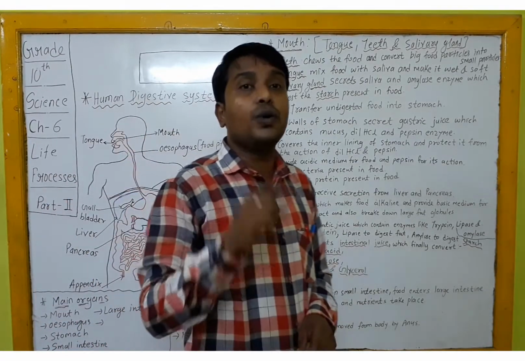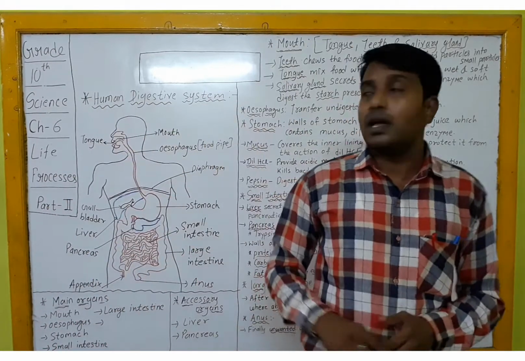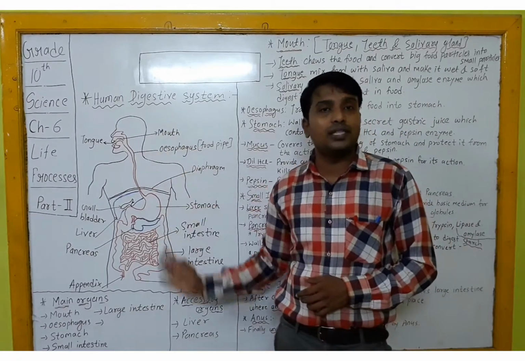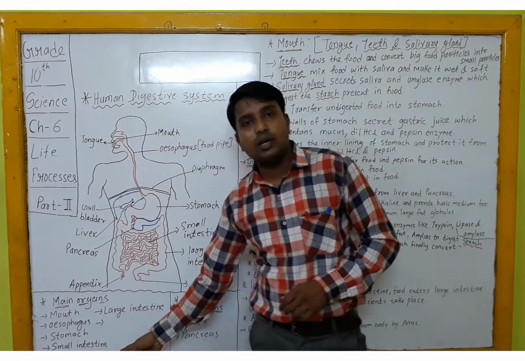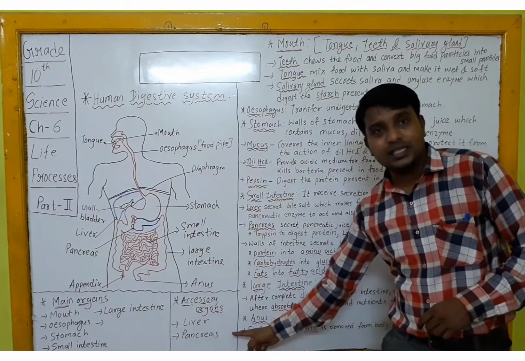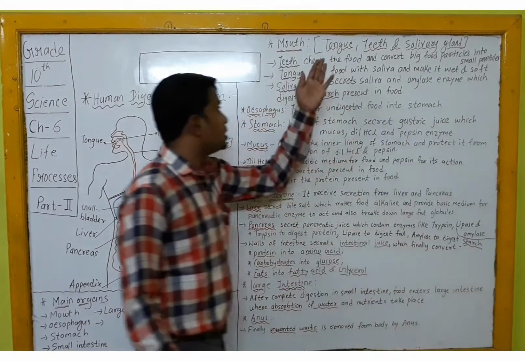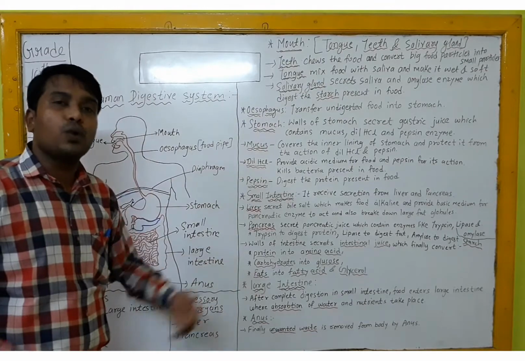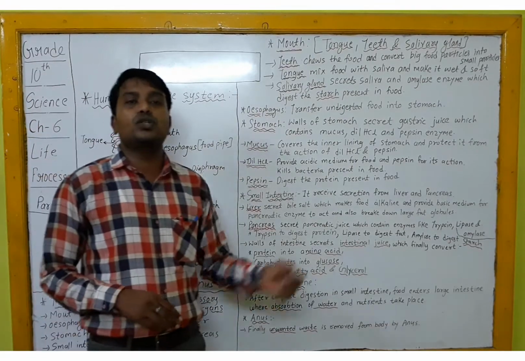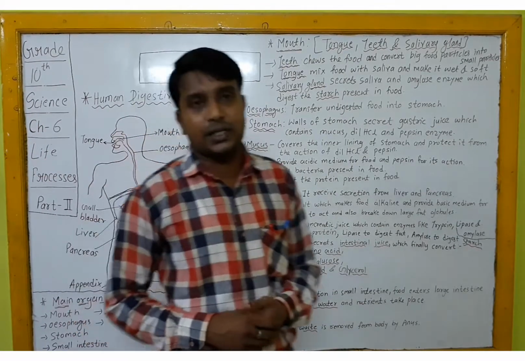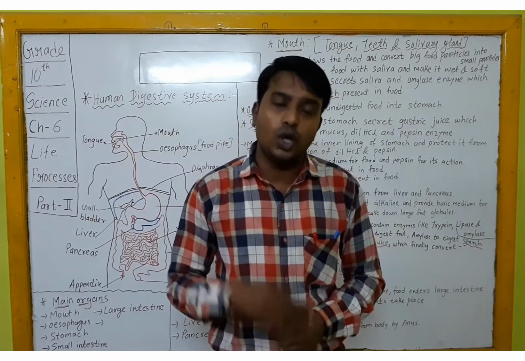Okay, done. So I hope you like the topic. Okay, once again, this is your human digestive system. These are your main organs. These are your accessory organs, and this way each organ takes part in the process of digestion. And this question is going to be asked for 4 marks in the board exam. So I hope you got the topic and you enjoyed the topic.